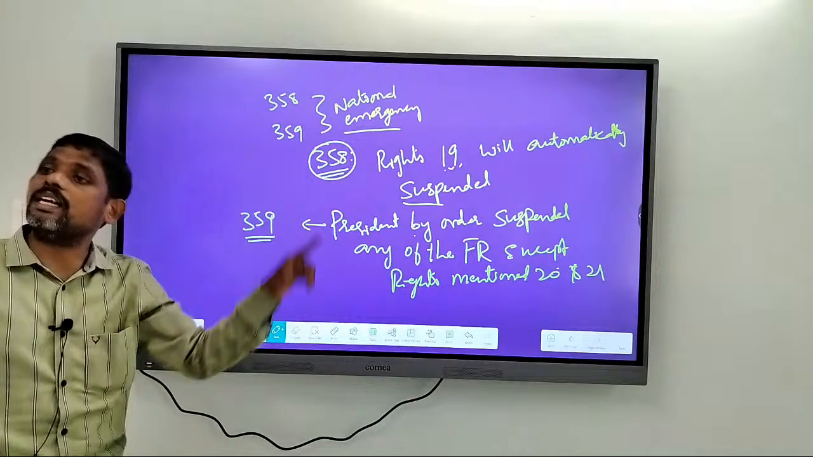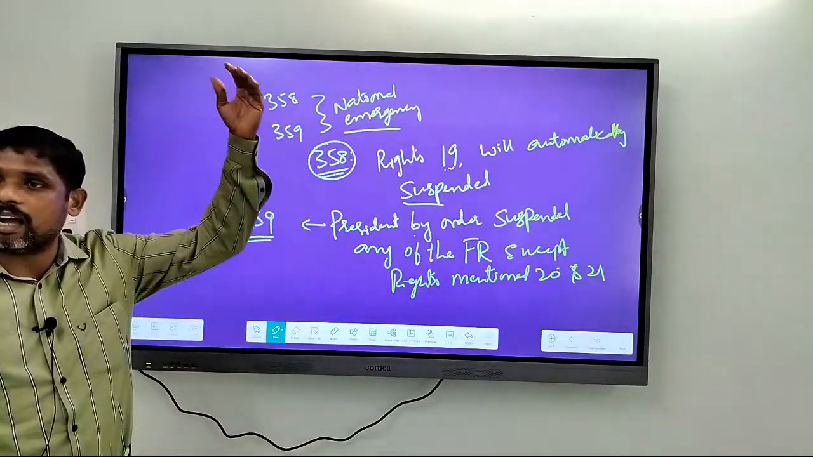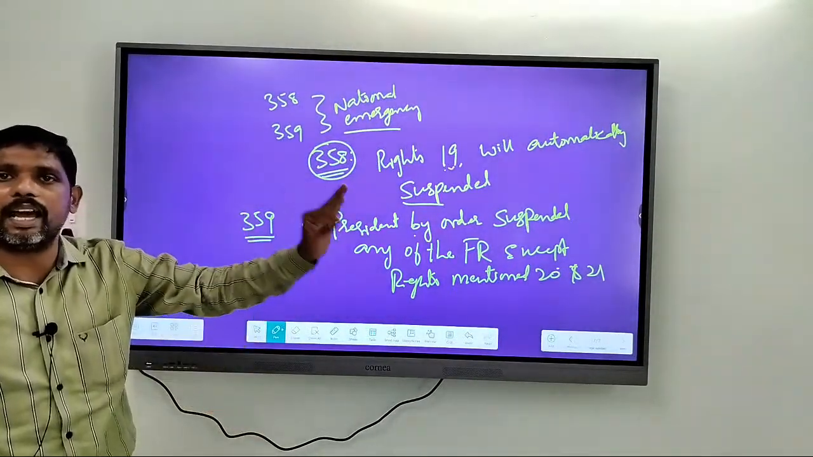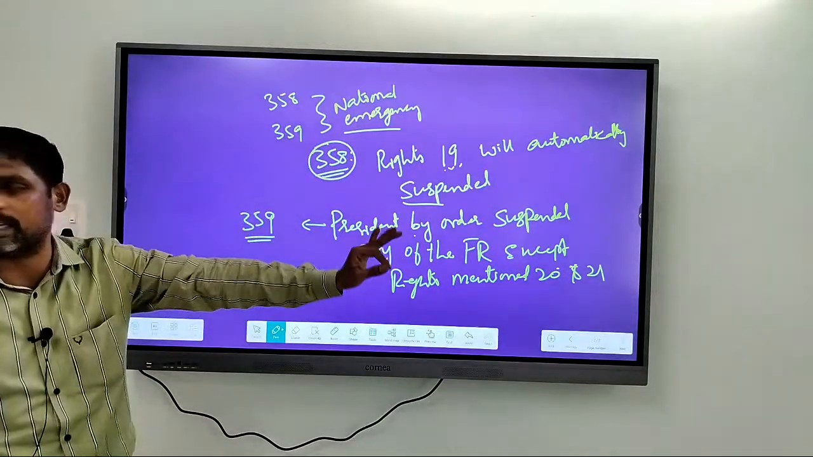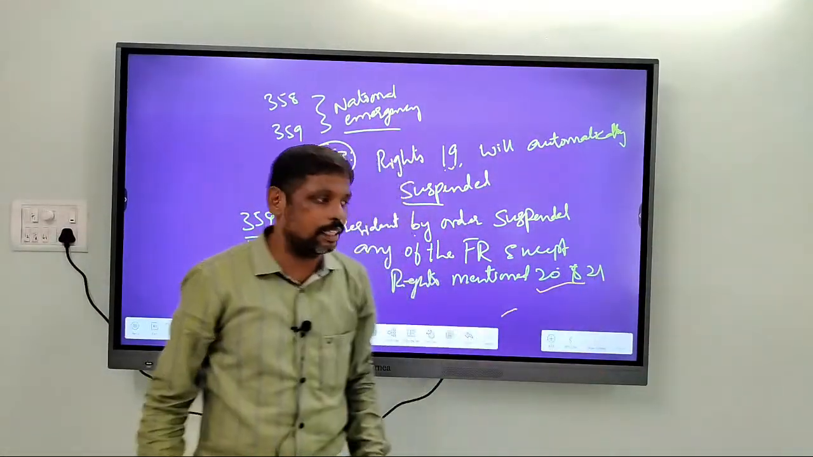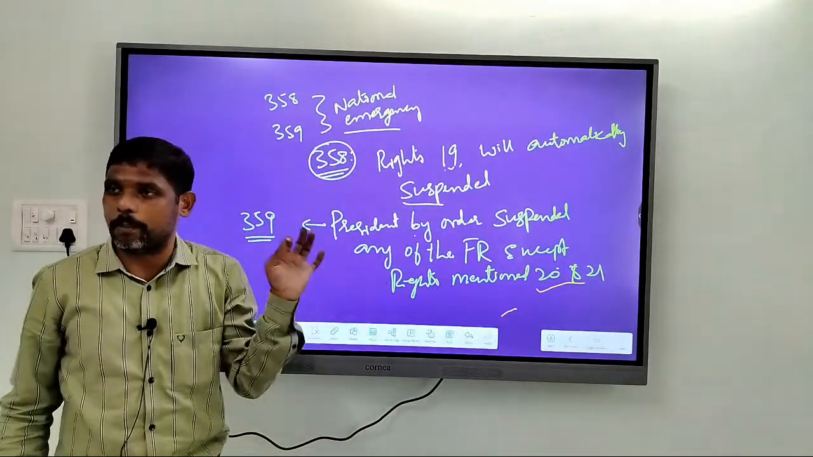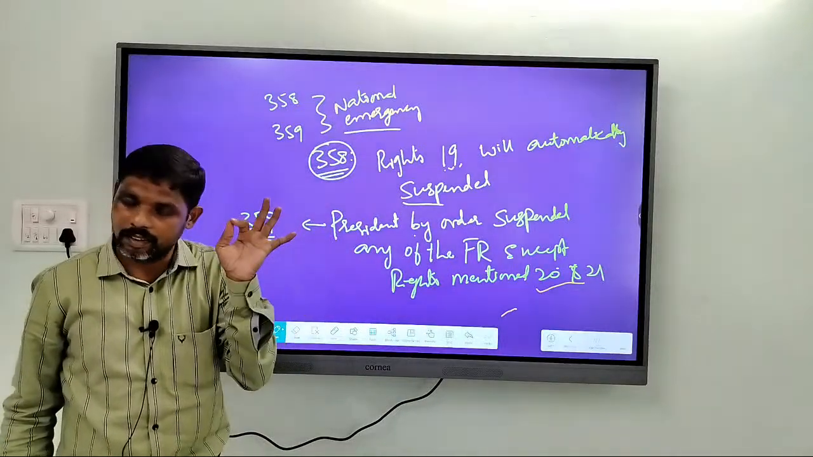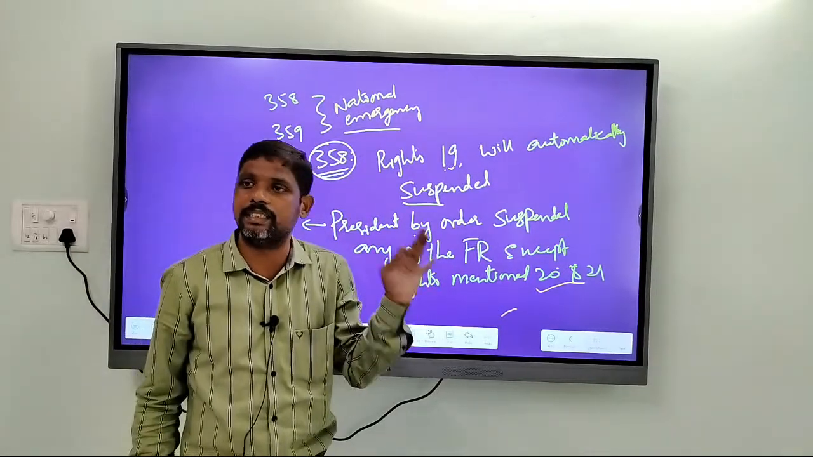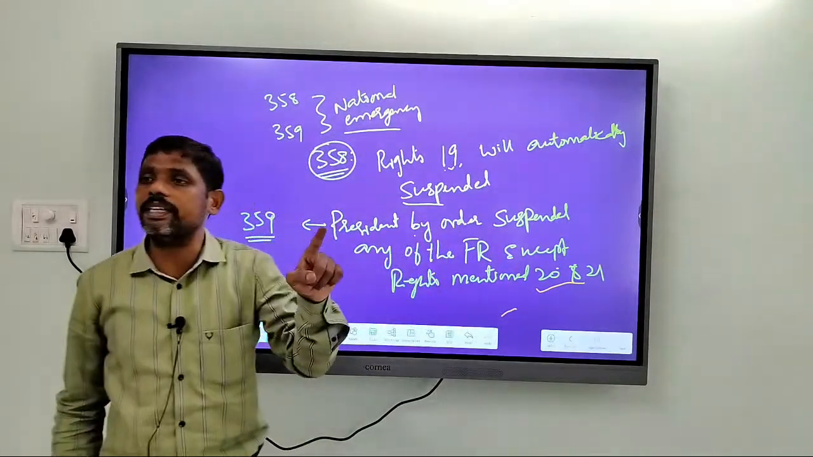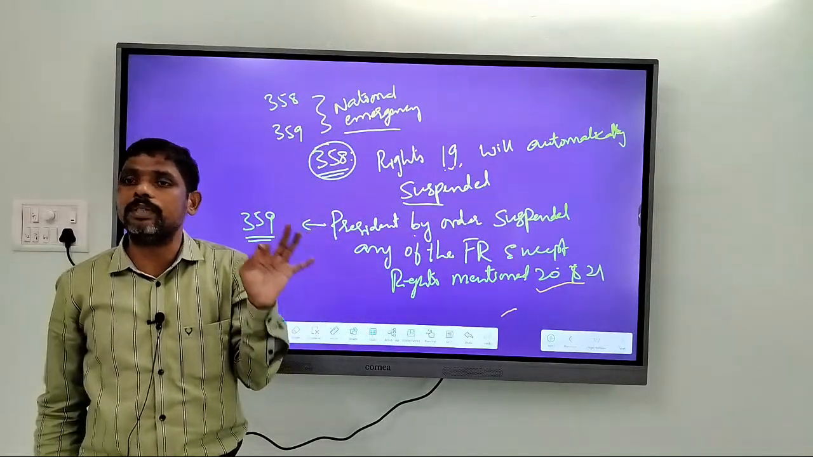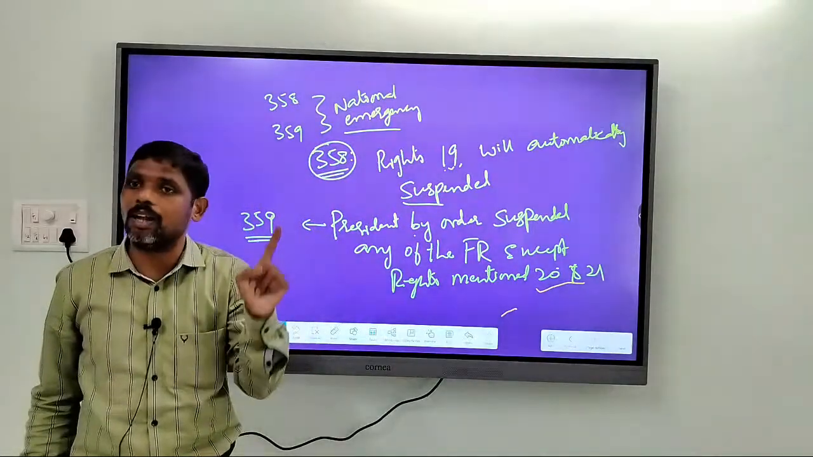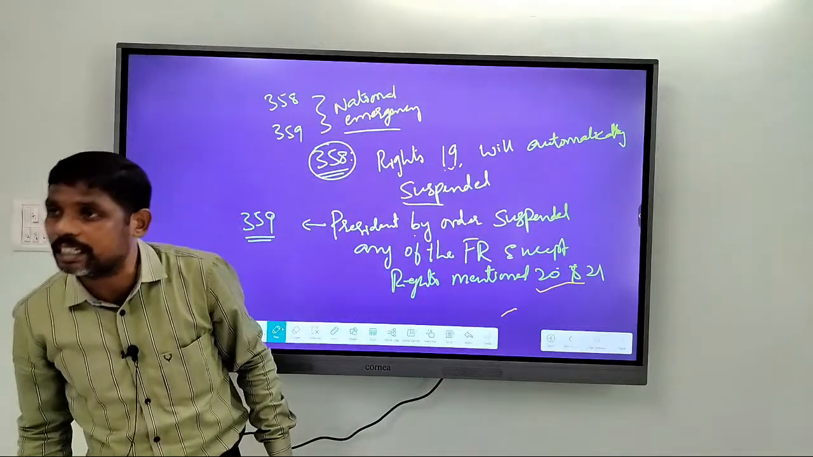That means all the rights mentioned in the list of Part 3, from Articles 14 to 35, the President of India has the power to suspend, except these two rights, 20 and 21. Article 20 deals with protection in respect of conviction in certain offences. Article 21 is protection of life and liberty. So, except these two rights, any other right can be suspended, which also includes the rights mentioned in Article 32.